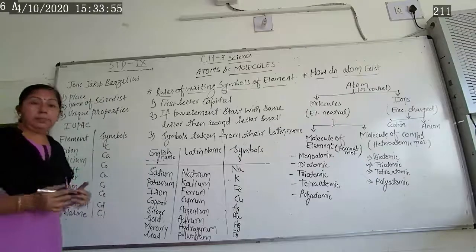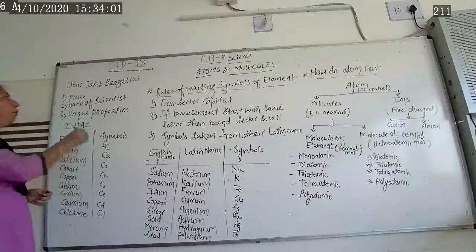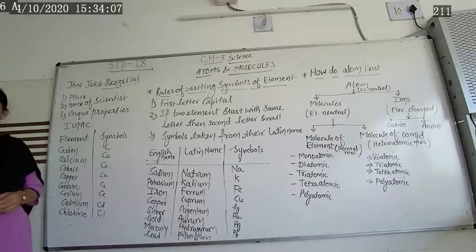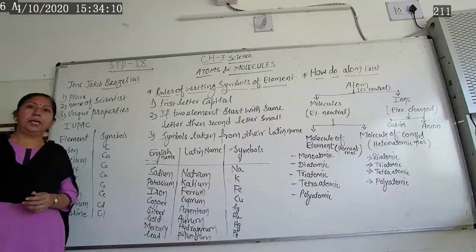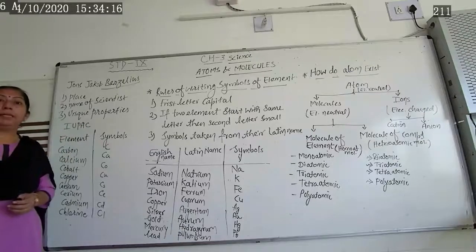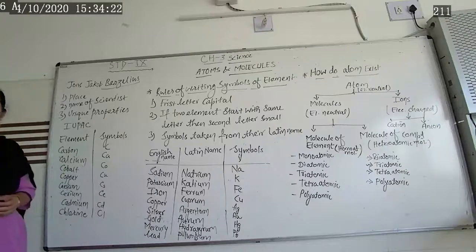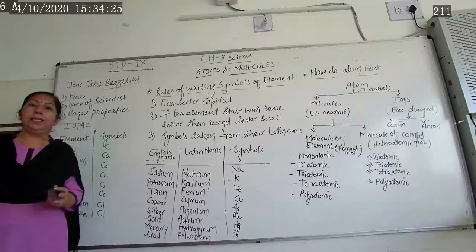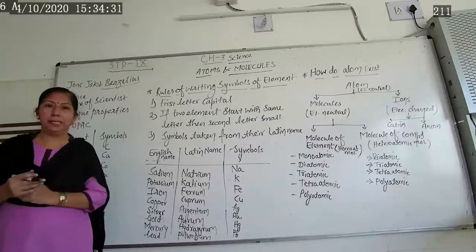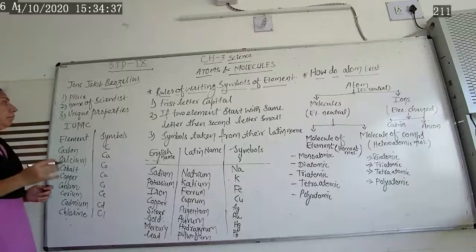Now, here, symbols were given by the scientist in either one letter or two letters. Berzelius is the name of the scientist who gave these symbols. First, they thought based on the place from where these elements were discovered, so symbol names were given based on that place. Second, they gave the name of scientists, like Rutherfordium. Rutherford is the name of a scientist.